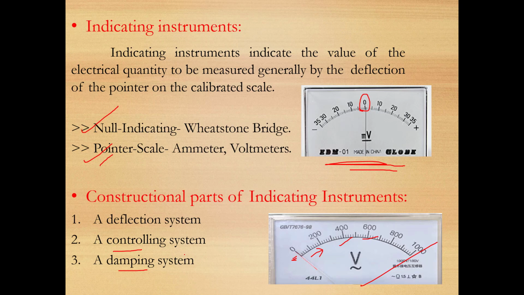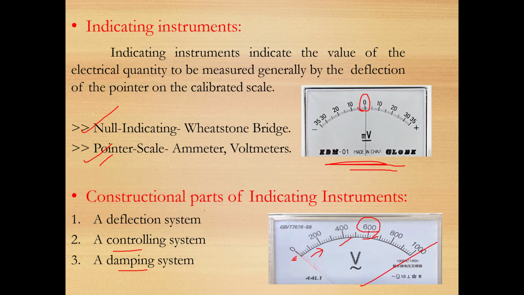So when I am getting the reading as, let us say, 600 volt, the pointer must be steady without any vibration at the 600 volt. Then only we will be able to get the reading. The pointer should not vibrate. So the damping system ensures that the pointer is not vibrating.